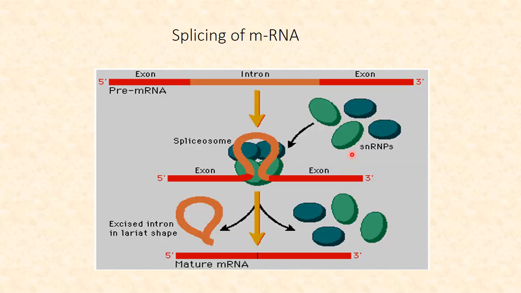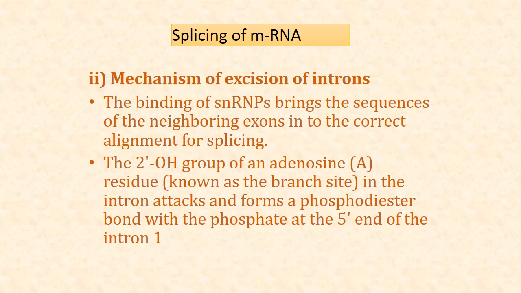Now you can see these introns are collected and removed like this. This is known as the spliceosome, which has a balloon-like shape, and it is removed here, and these are snRNPs which help in this process. In this way the cutting of introns takes place and the mature messenger RNA is synthesized. Now, the mechanism of excision of introns, as we saw in the diagram.